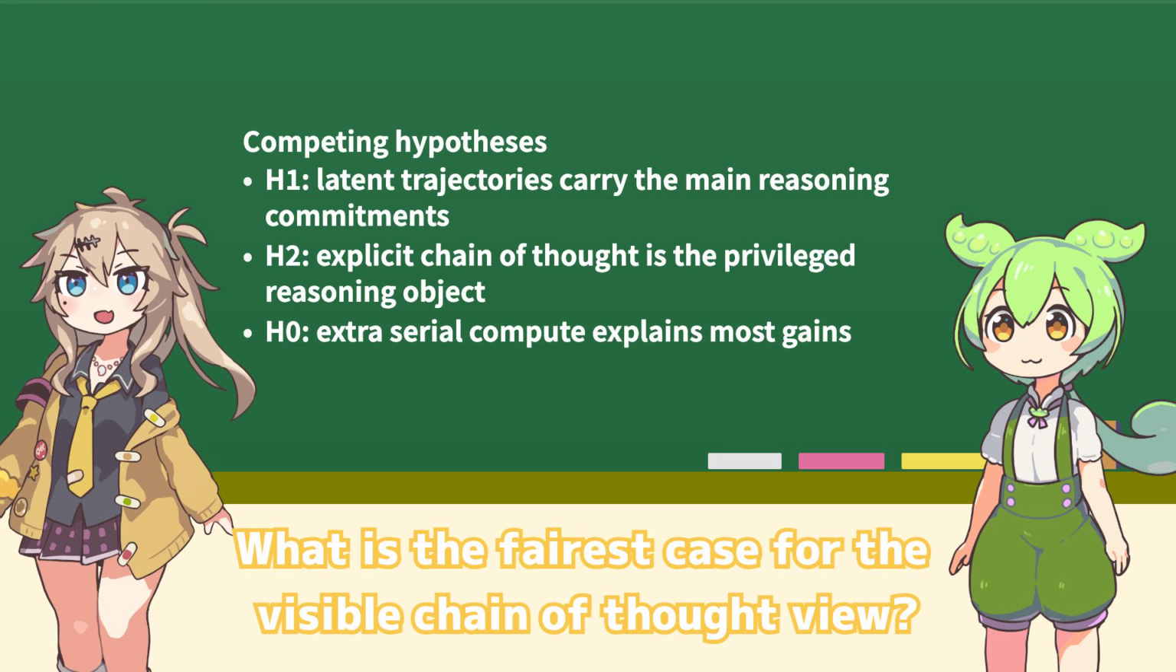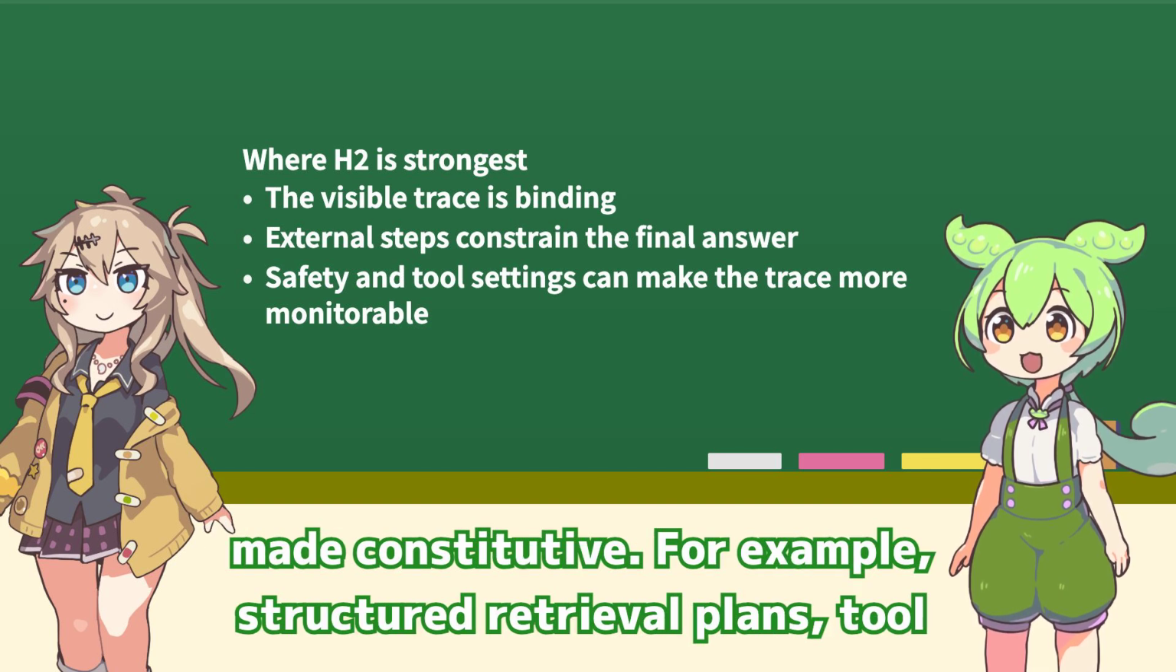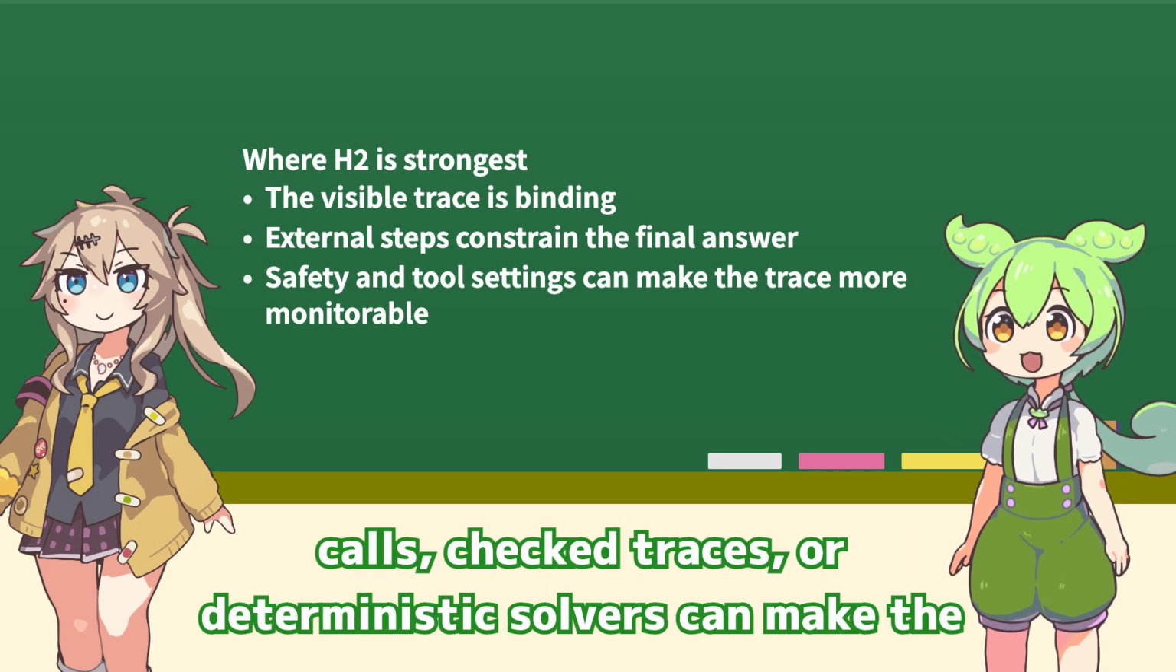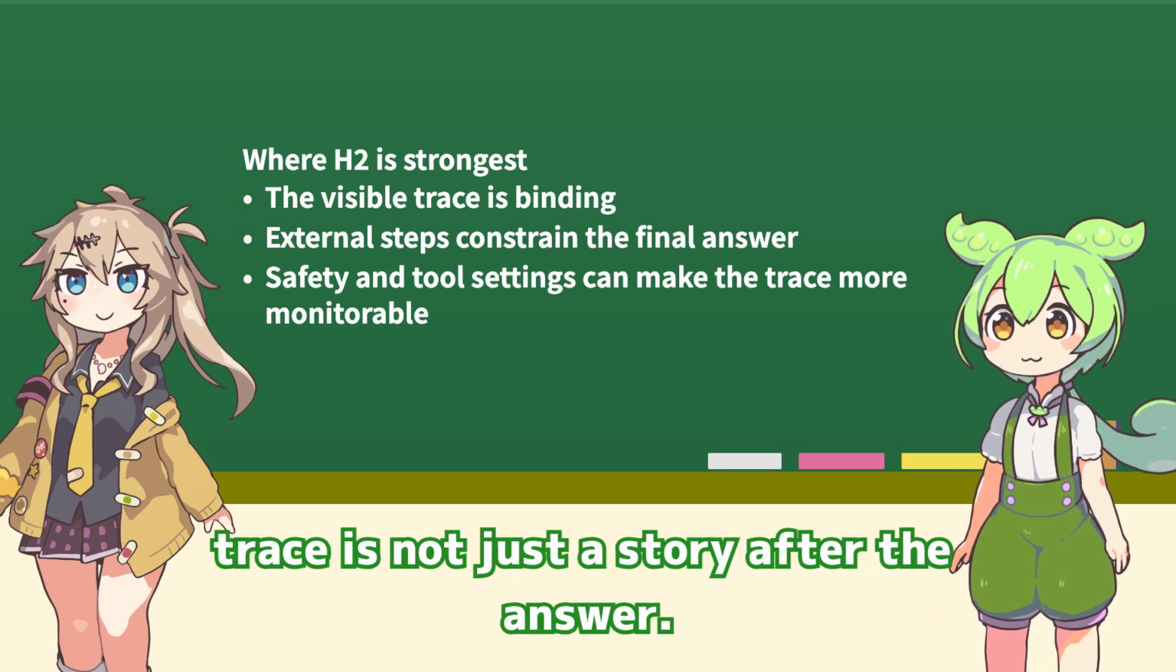What is the fairest case for the visible chain of thought view? The strongest H2 case comes from tasks where the visible trace is made constitutive. For example, structured retrieval plans, tool calls, check traces, or deterministic solvers can make the external steps part of the actual computation. In that setting, the trace is not just a story after the answer.